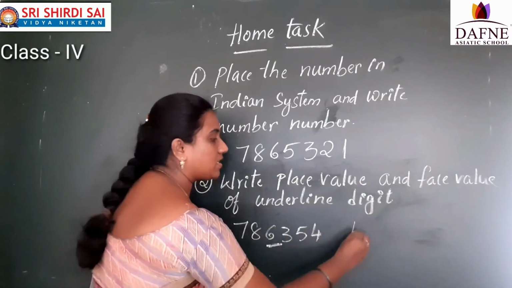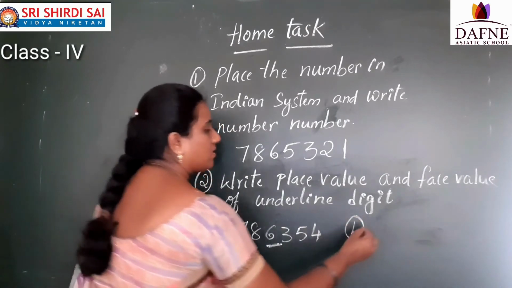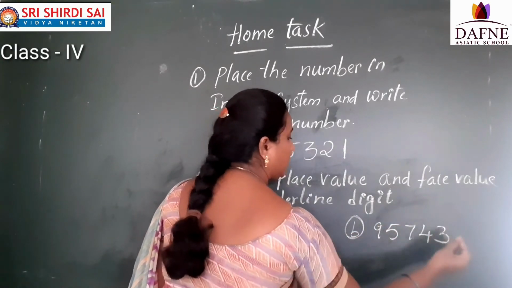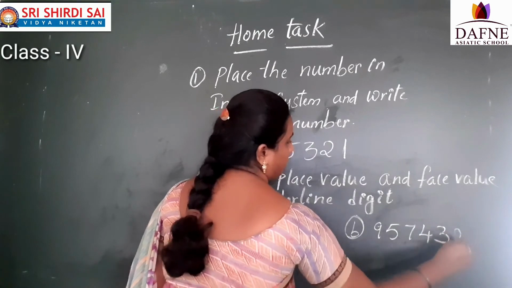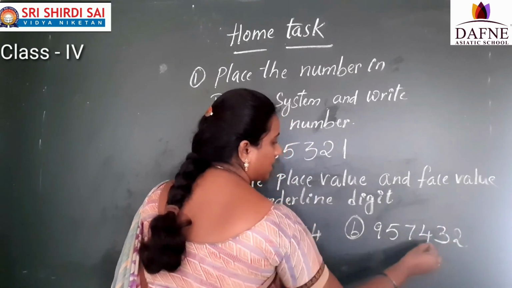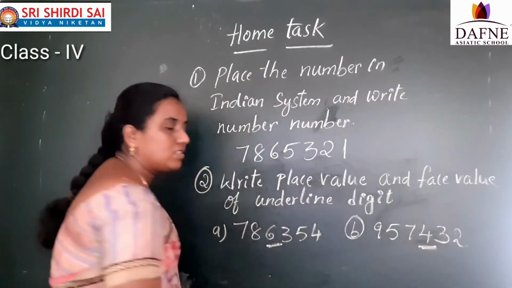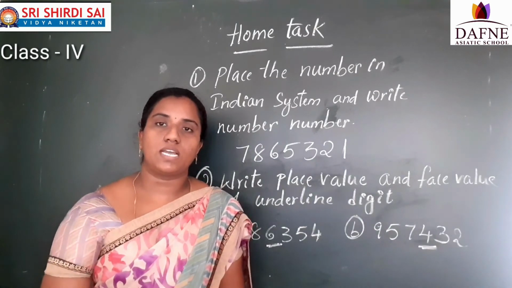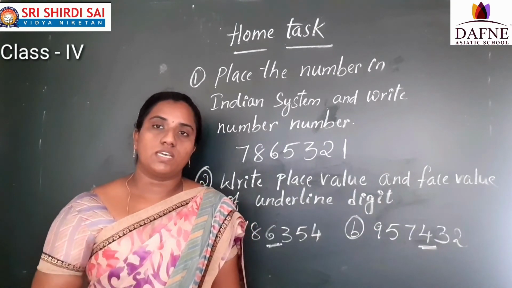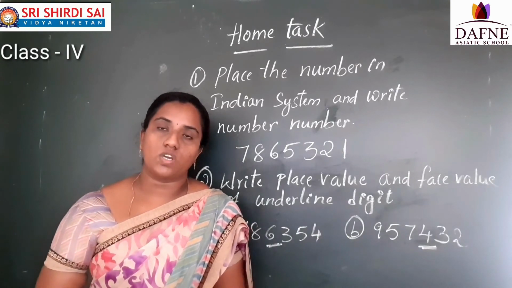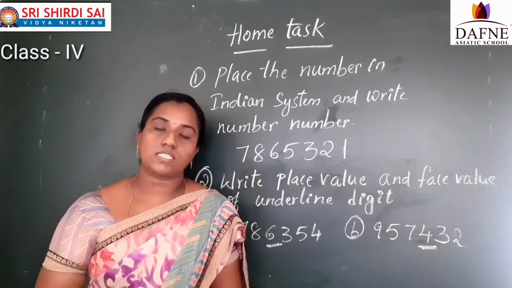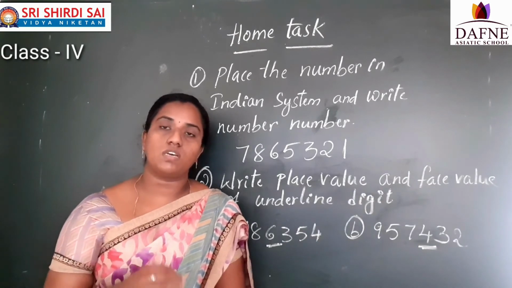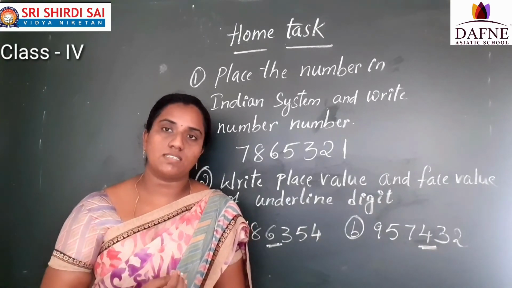For the second question also, I will give this one: 957432. I want the face value and the place value of 4. So complete the task today. In the evening Zoom session I am going to ask who completed the task and how much you understood. If you have any doubts in this topic, you can ask in the Zoom classes.